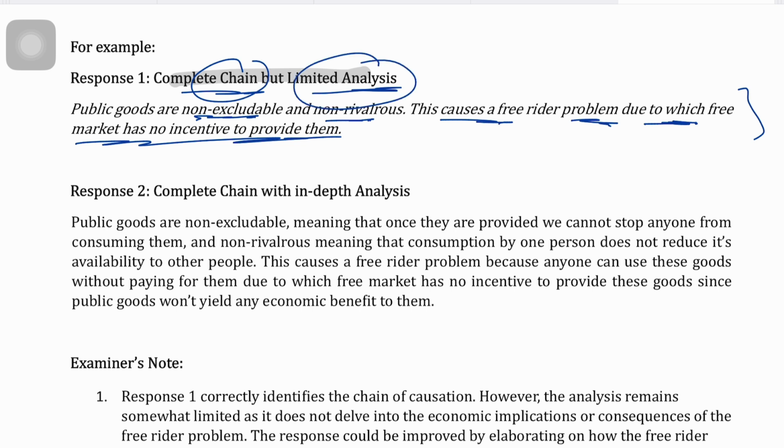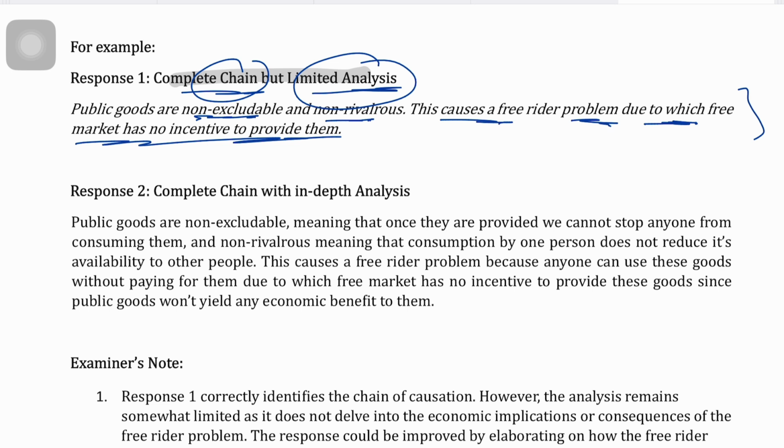Now a lot of students would be like, oh my God, what the hell? Why is this a problem? Why is this analysis a problem? He's writing correctly. He is, but it is not in depth. This is not the level required in A-levels. In A-levels, in-depth explanations are required. Otherwise, you will end up scoring fewer marks. And that is the reason why thresholds are so low.